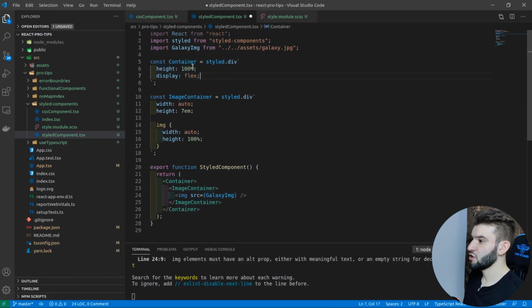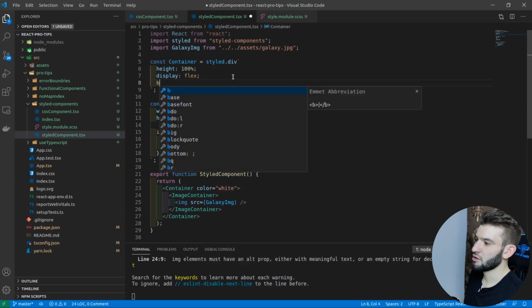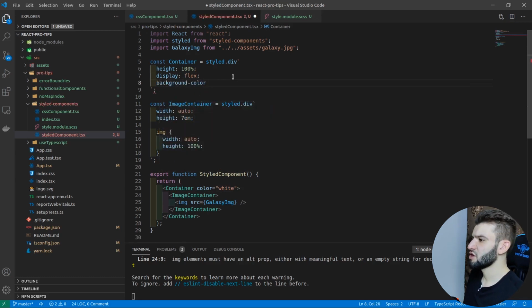And in fact, if you need to pass in something into it, for example, you can say you want to submit a color, and let's say this color is going to be white. So for this one, we need the background color. So we want to grab the background color of the container. How can we do that? In fact, styled components handles that, and we can use this syntax, which is the template string literal syntax from ES6, and we can grab in the color. Then we can have a callback function, and the function can return pretty much whatever. Now this color is going to be applied to a background color, and it would work right. How cool is that? That is going to be absolutely amazing. It's going to help you a lot.